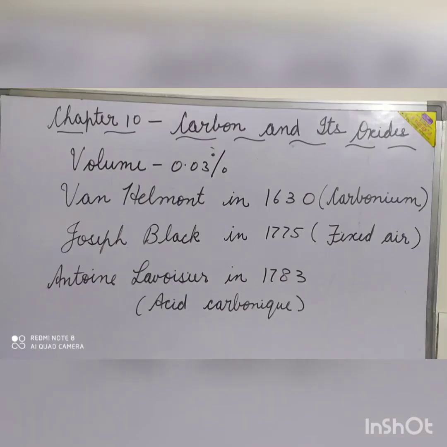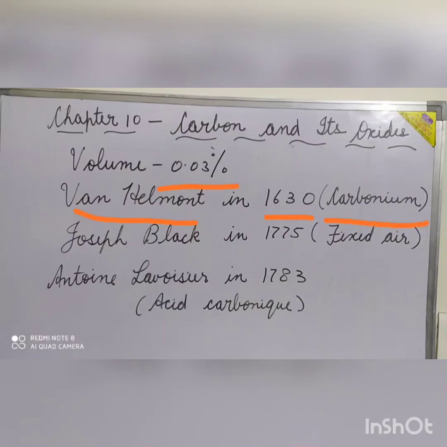Carbon dioxide is one of the most important constituents of air. It constitutes about 0.03% of the atmosphere by volume. Carbon dioxide was first discovered by Van Helmont in 1630 by burning the charcoal in air. He named the gas carbonium.